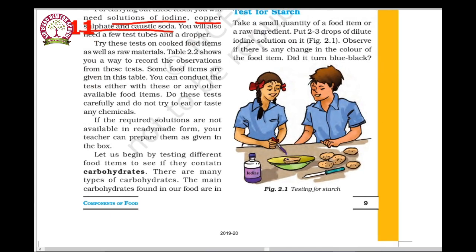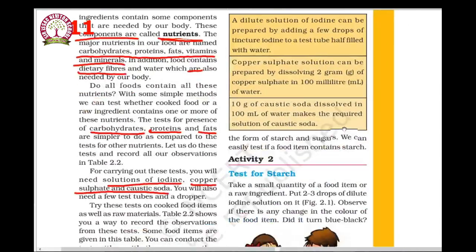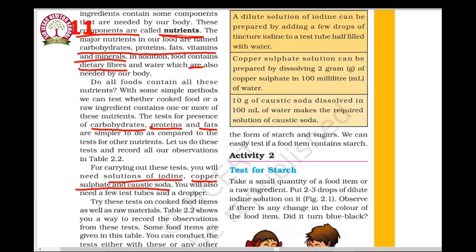Let us begin by testing different food items to see if they contain carbohydrates. We are going to test whether a food item has carbohydrates or not. A dilute solution of iodine is taken by adding a few drops of tincture of iodine to a test tube half filled with water. We are taking a test tube, half filled with water, and the dilute solution of iodine is added.